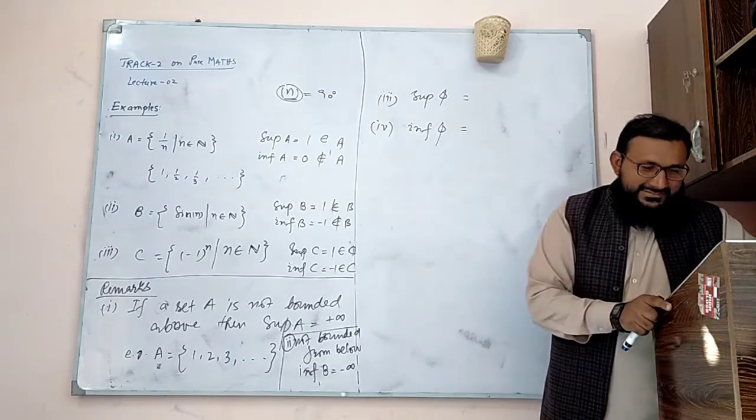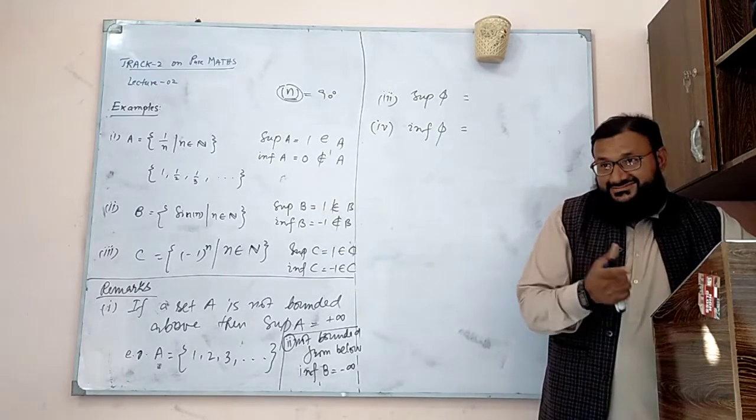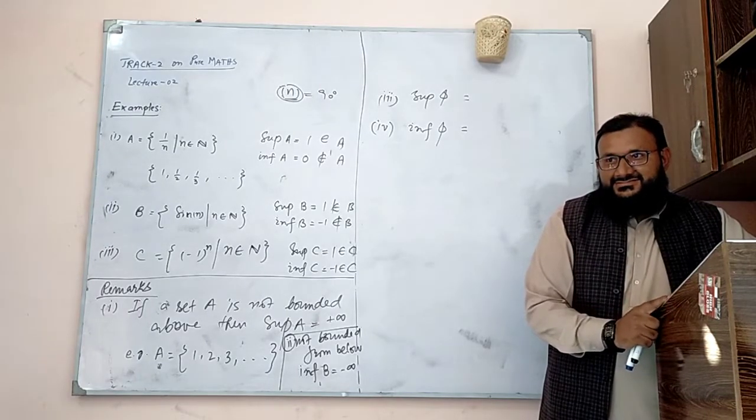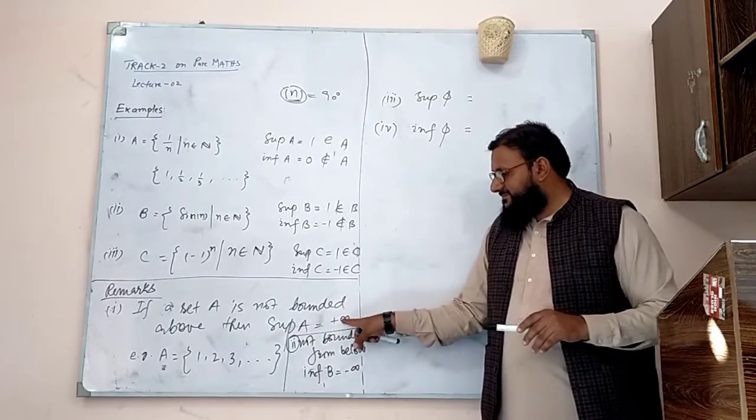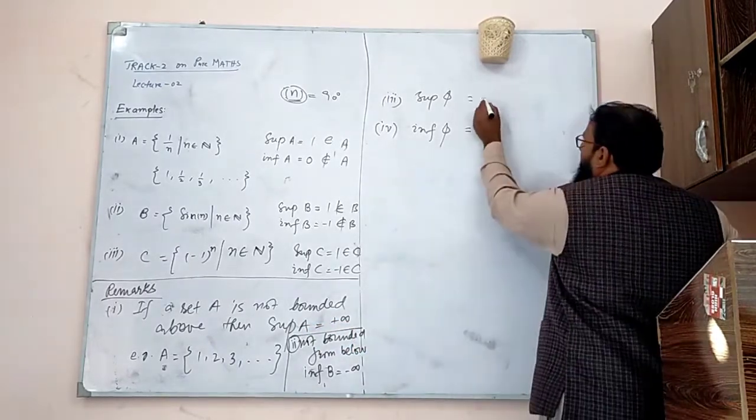Zero? Zero means, what is the supremum of this set? Positive infinity?